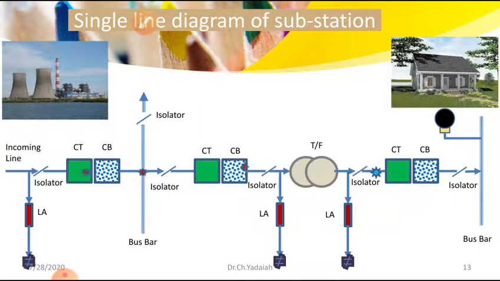Now if I close this CB also, the circuit breaker also, then what will happen? You can see it. Then the load will glow. That is the total circuit. What is the incoming line? High voltage is coming, maybe 132 kV, that is stepped down to 440 volts.